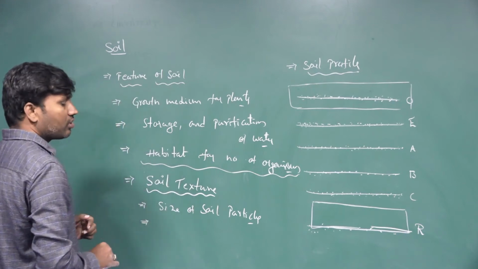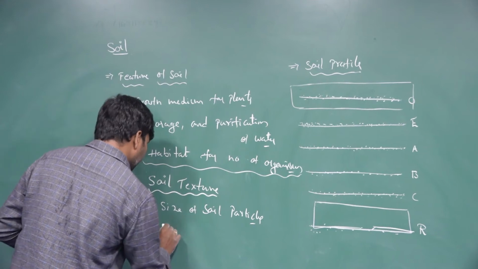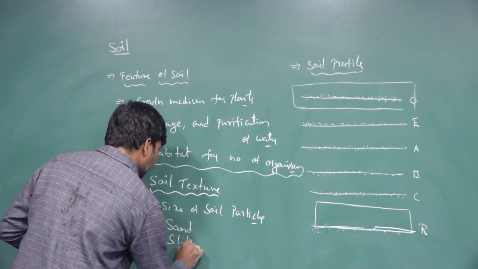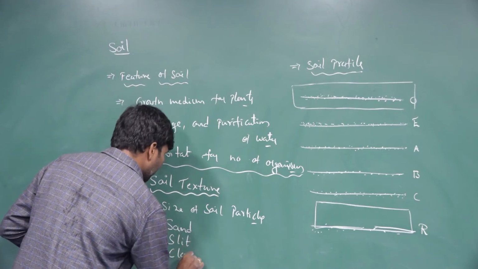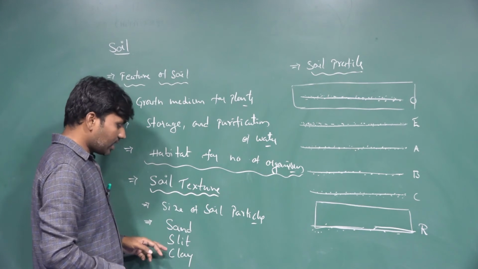Based on the soil particles, soil is divided into different types: sand, silt and clay soil.